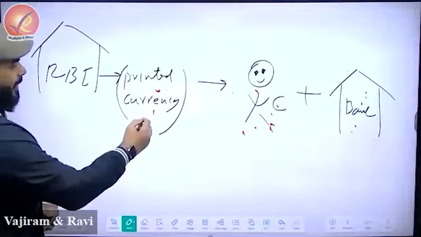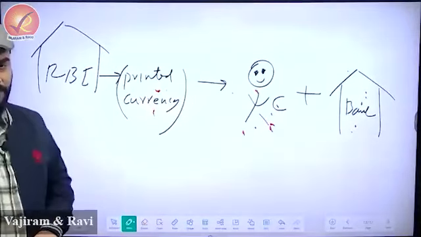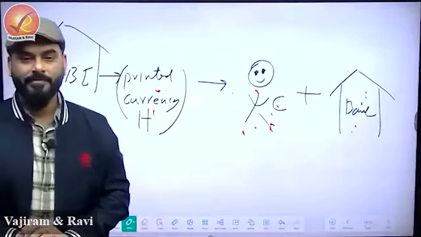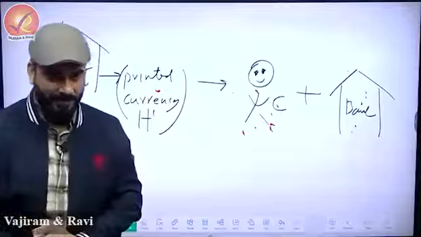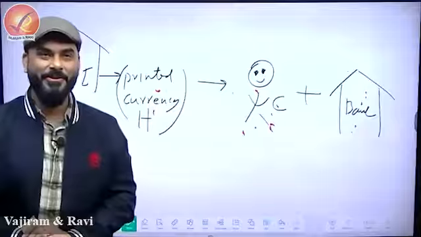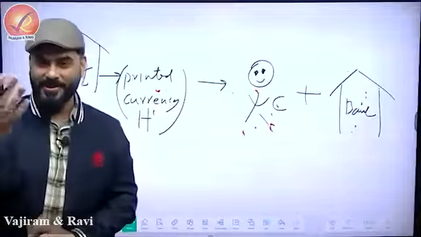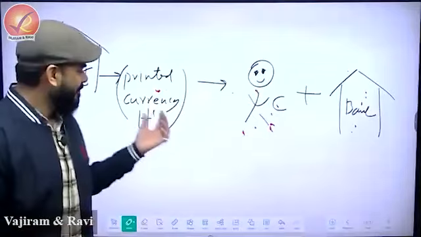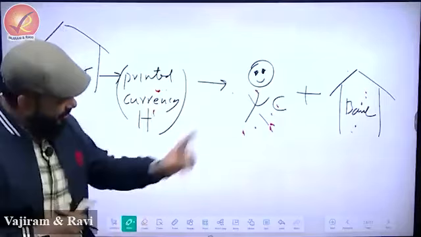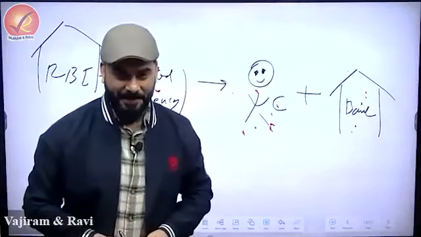Now, let's give it a name, H. Right, High Command. So whenever somebody who is the boss releases something, we'll say that High Command has released cash, H. And now this is currency in circulation, C.